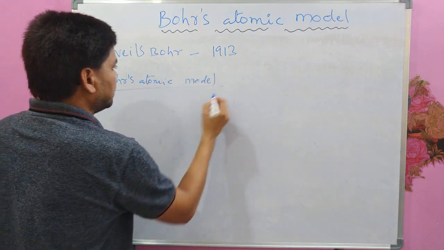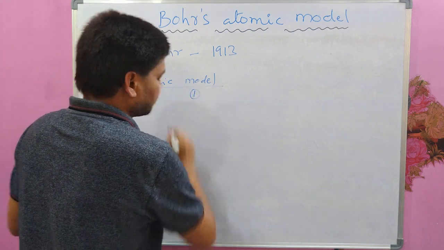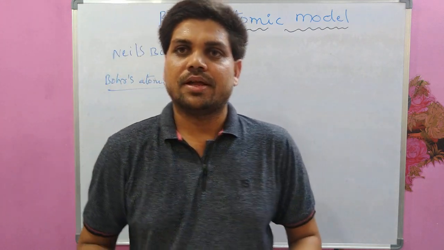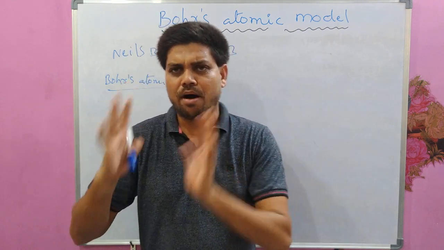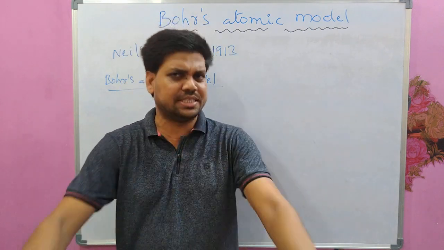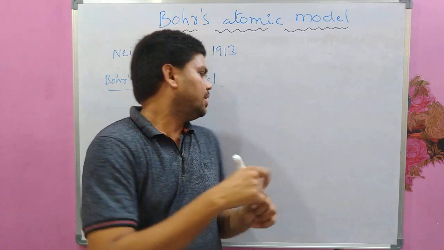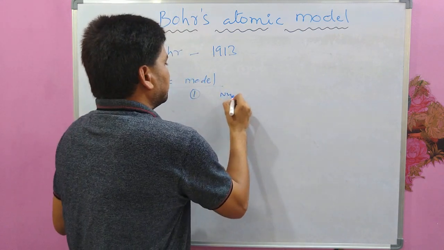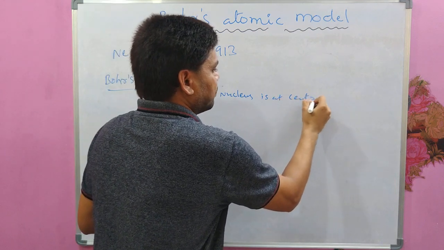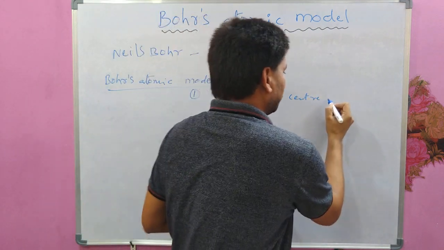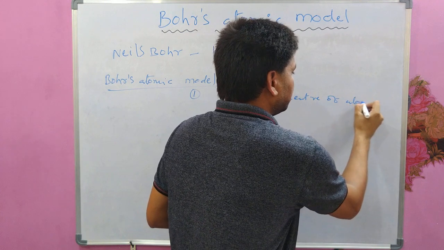The first postulate of Bohr is, actually he had assumed the model proposed by Rutherford as it is, like a nucleus is at the center of the atom, which was told by Rutherford. He had assumed it as it is,